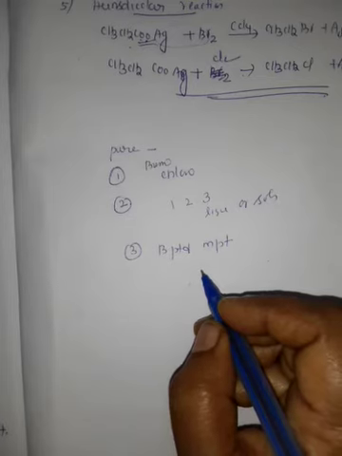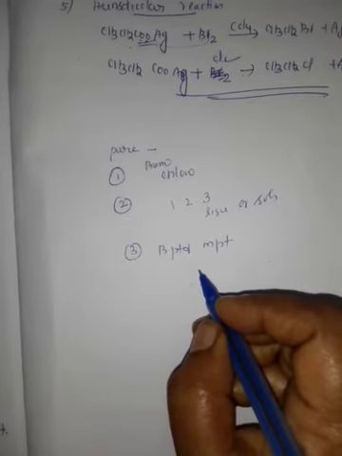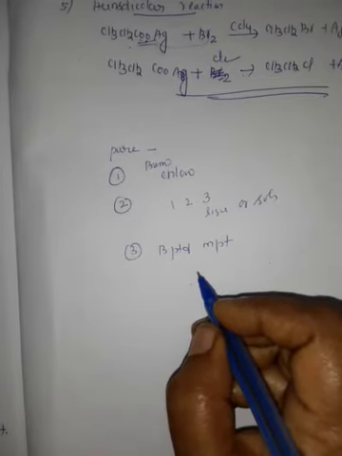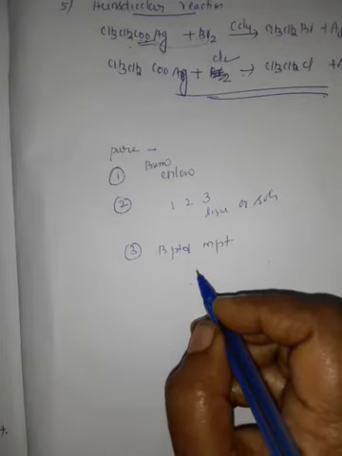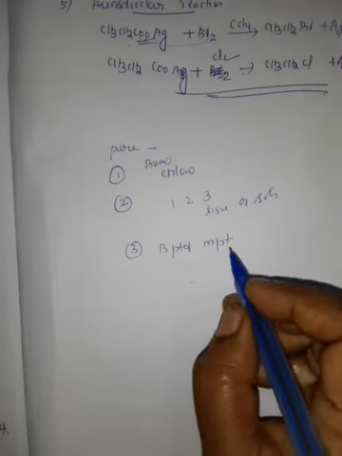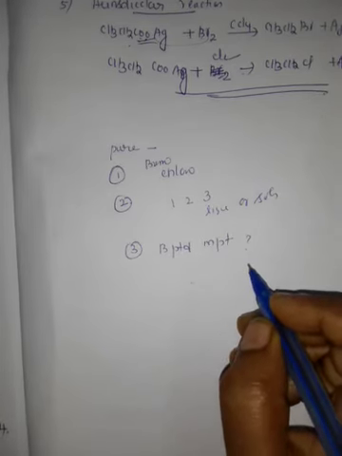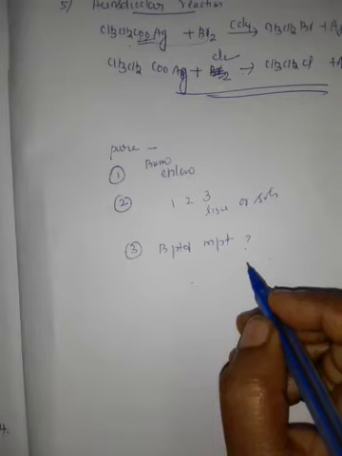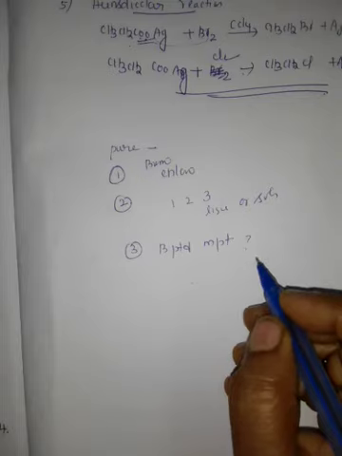Haloalkanes have higher boiling point and melting point than the parent alkanes having the same number of carbons. Why do haloalkanes have higher boiling point and melting point? Because intermolecular forces of attraction are stronger, that is dipole interaction and van der Waals force.